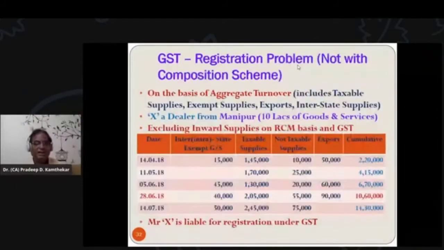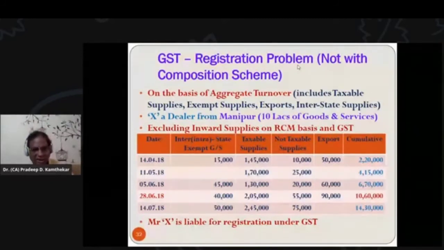Now, here is a dealer from Manipur, and we have seen in the previous slide, a dealer from Manipur up to 10 lakhs of goods and services supply is not supposed to register. But here one has to understand aggregate turnover. What is the aggregate total turnover we have to consider here?